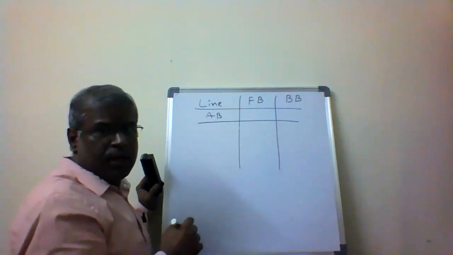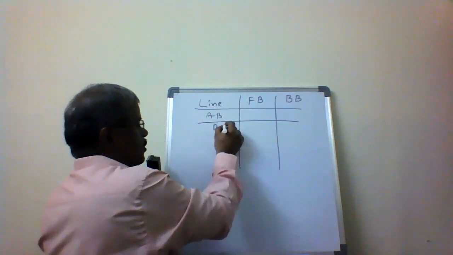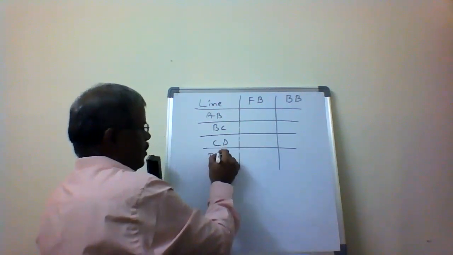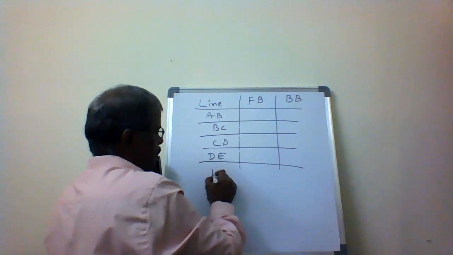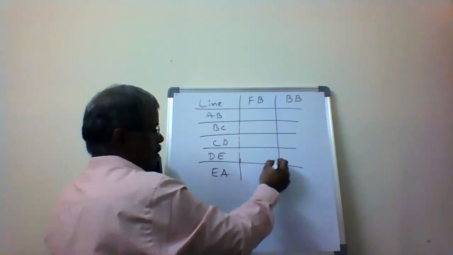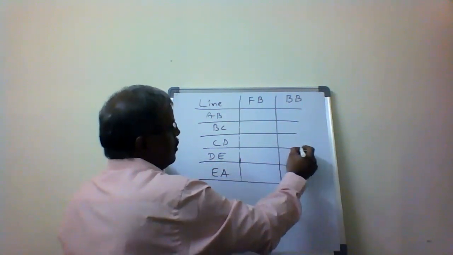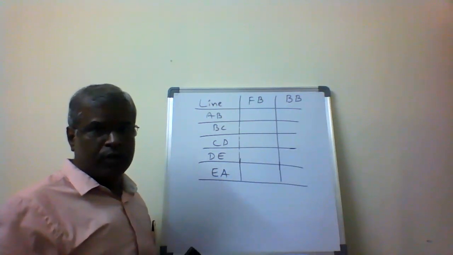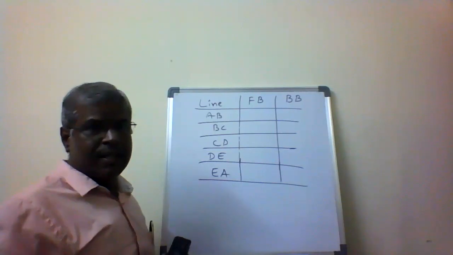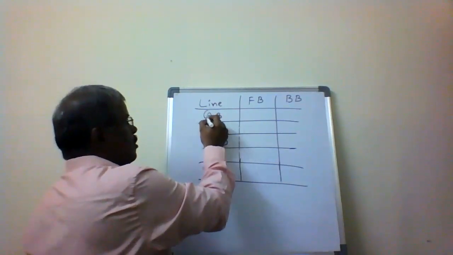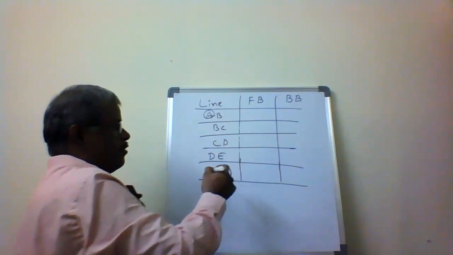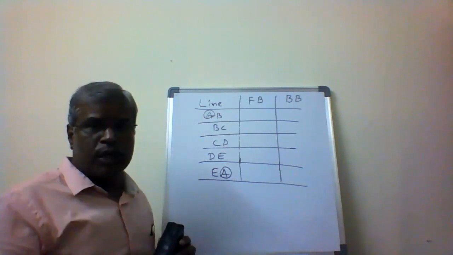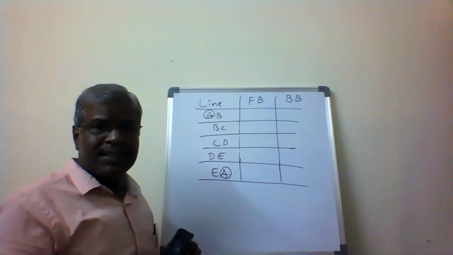For the lines AB, BC, CD, DE, and EA. So this is the closed traverse, given for 5 sides A, B, C, D, E, starting from A and ending with A. The starting and end points are the same, so that's why it is called a closed traverse: AB, BC, CD, DE, and EA.